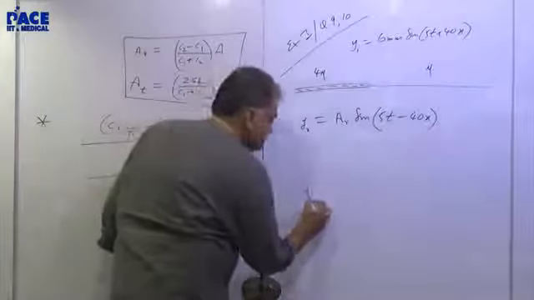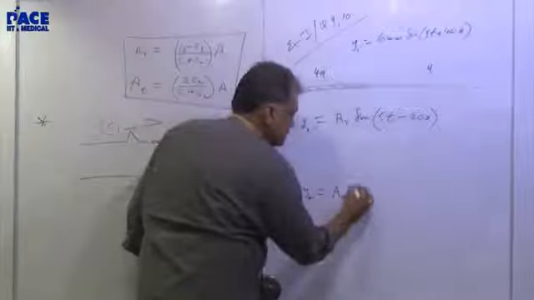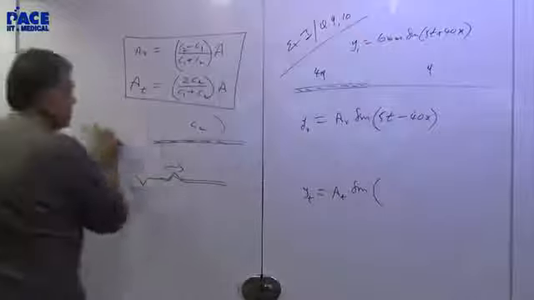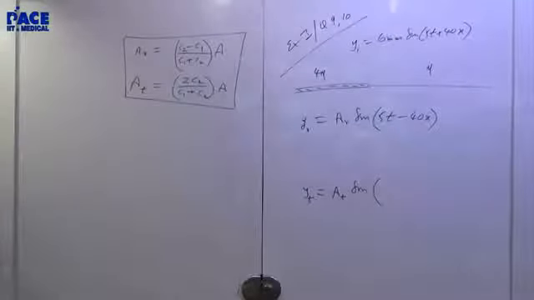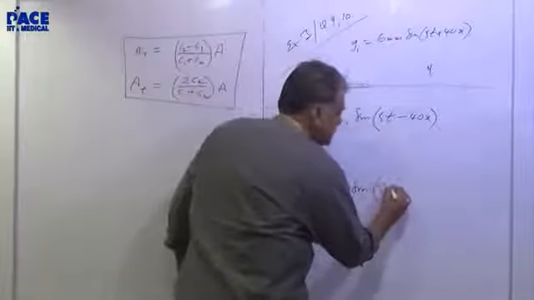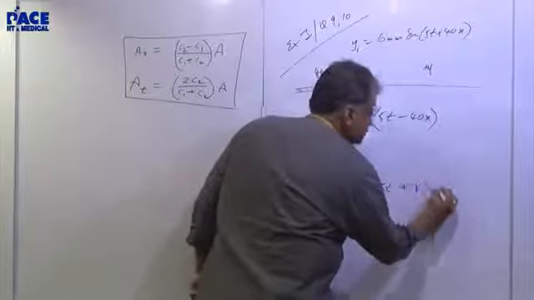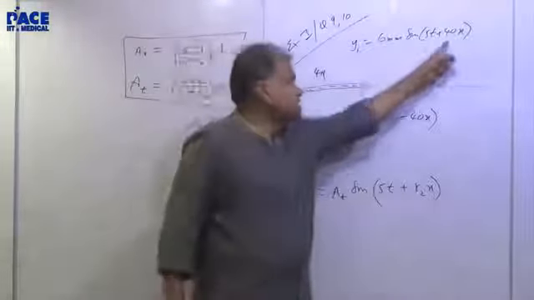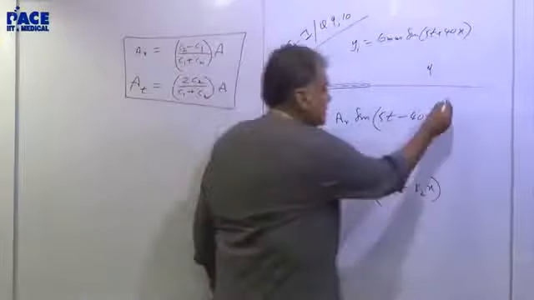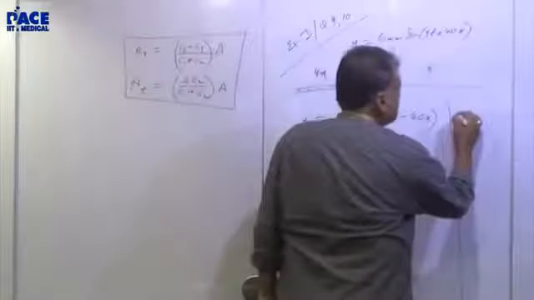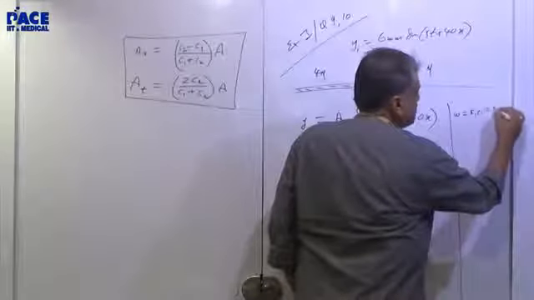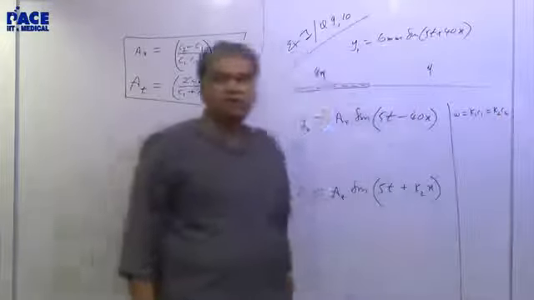What is the transmitted wave? Transmitted wave will be AT. Yeah, can you tell me? Sine what? 5t plus K2x, yes, because this won't be the same, it has changed. The direction is same, but for the transmitted wave we don't know what is the wavelength here, so we'll first figure out the wavelength. How can you figure out the wavelength? Omega is same, omega equal to K1 C1, which is also equal to K2 C2. The frequency is same when a wave goes from one medium to another medium.